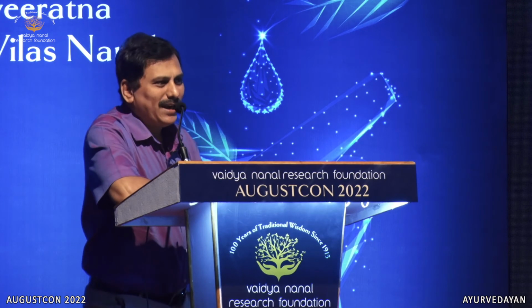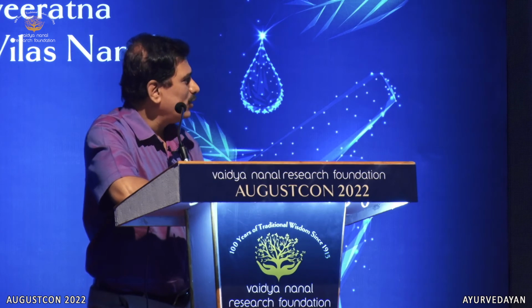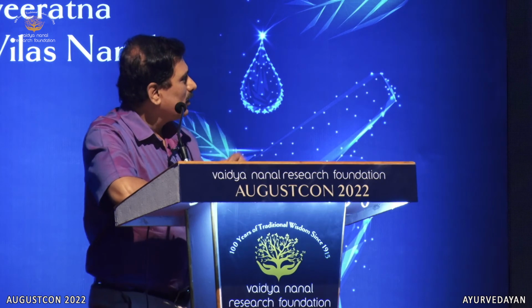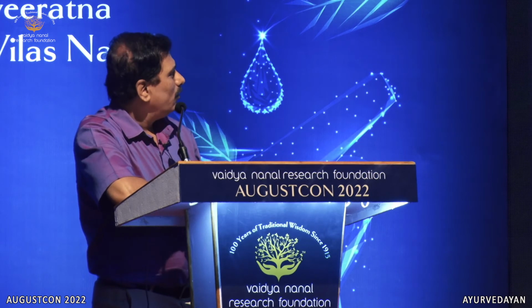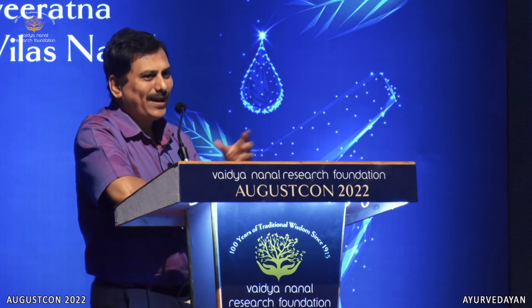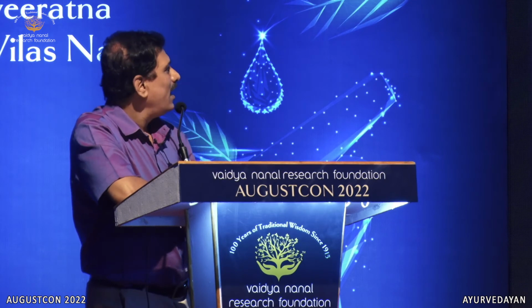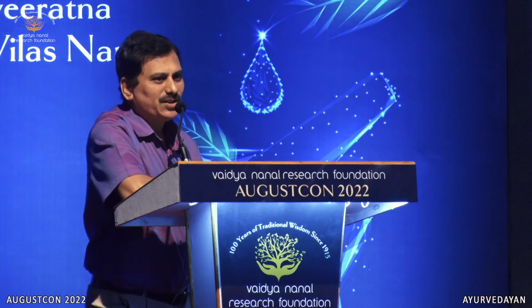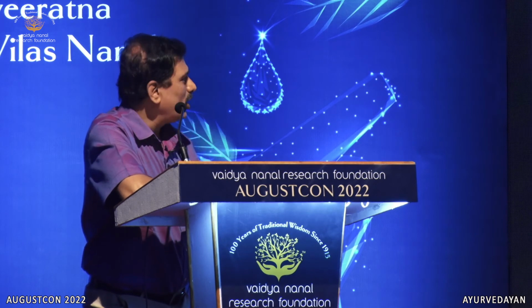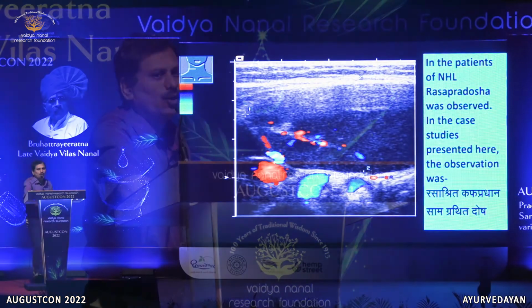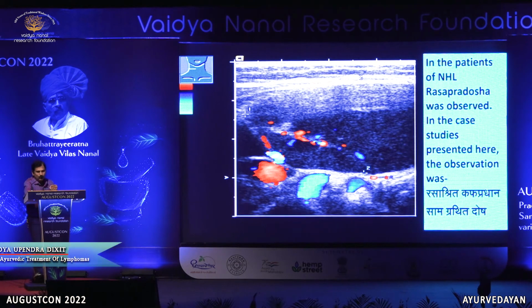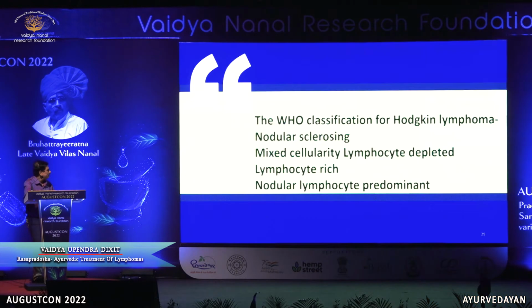So there were many cases there, but I am going to present 2 cases over here. In the cases which I observed in lymphomas, Rasa Pradosh was mainly observed, and that's why this link, Rasa Pradosh and lymphomas. What we observed in those patients, what were the main findings from the Ayurvedic point of view? Rasashrit, kapha pradhan, sam, grathit dosh, and due to that srotorod, and due to that the further symptoms. That was mainly observed in majority of the patients, and that's why on those lines we have treated those patients.